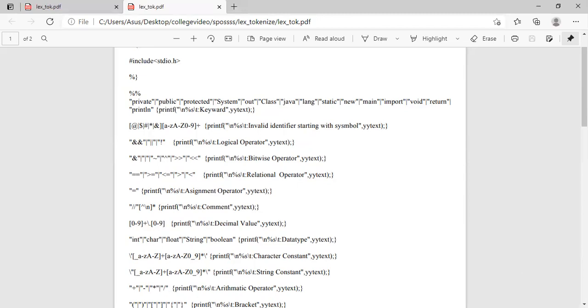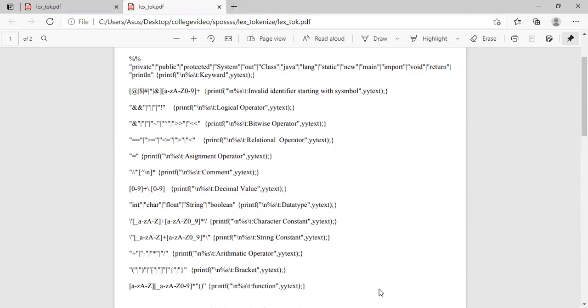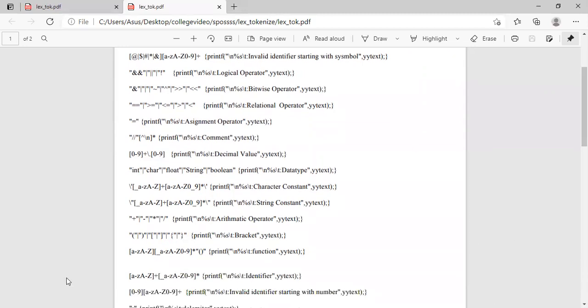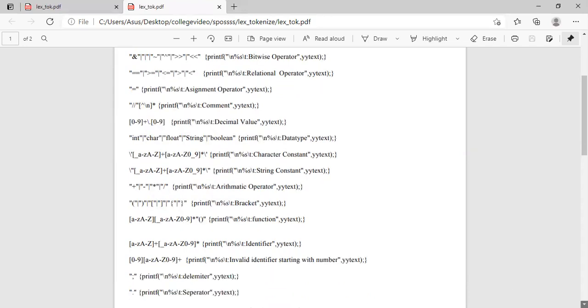If it gets any bracket, it will show it's a bracket. If it gets a function, that means a particular function name and a bracket, it will show that it is a function. After that, if it gets a to z plus any optional a to z part, it will show it as an identifier.